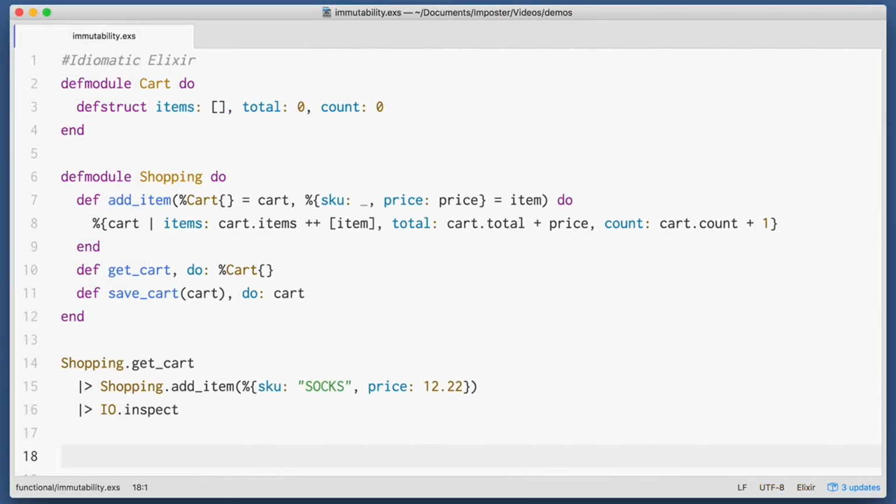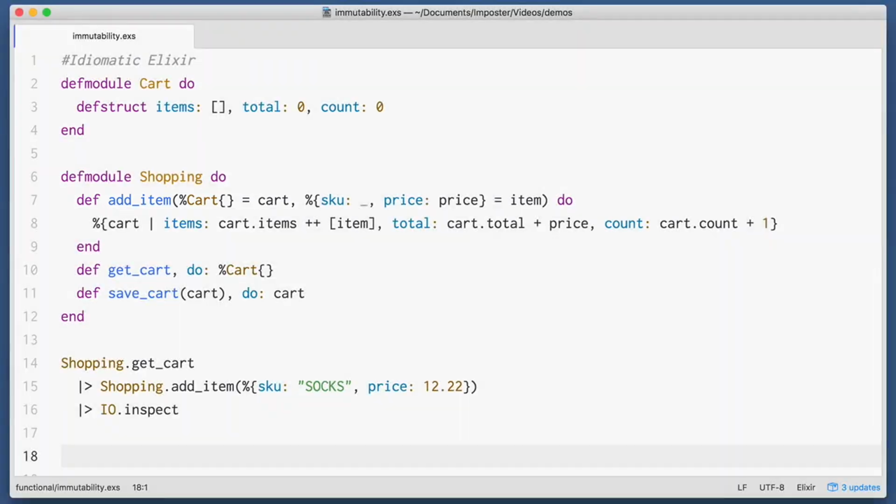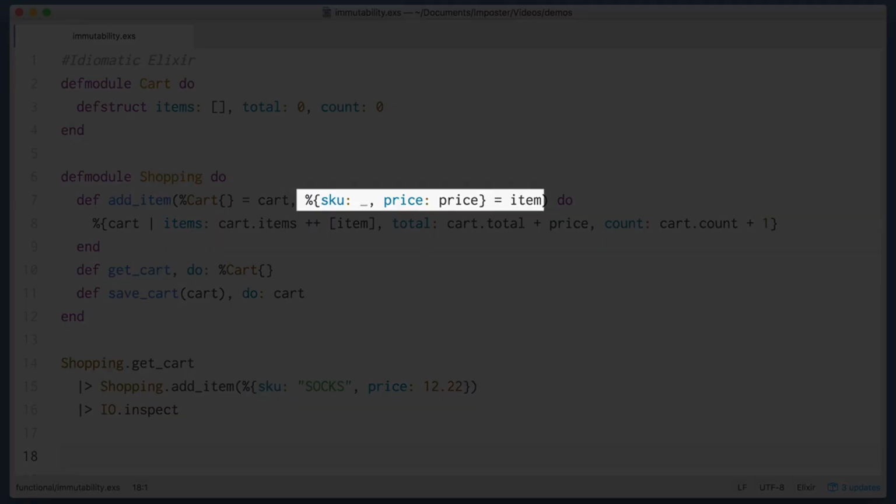Here I've created a struct called cart, and then I have a separate module called shopping. The addItem function takes in a cart, as you can see, and I'm using pattern matching here to make sure that it is a cart struct. In addition, I'm taking in a map, which represents the item, but I'm using pattern matching once again to make sure there's a SKU and a price. If I try and pass anything other than something that matches this pattern, Elixir will throw an error.